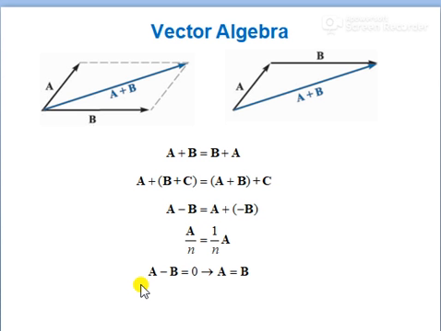If alpha is negative, it can be increased or decreased in the reverse direction. So this is scaling. And you can perform addition and subtraction, where a minus b can be written as a plus or minus b, right? Like this you can have vector algebra for engineering electromagnetics.